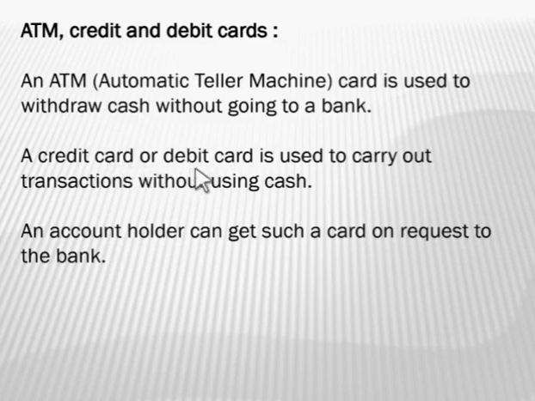So a credit card or a debit card is used to carry out transactions without using cash. You can even make certain payments at shops or at different places using debit and credit cards. An account holder can get such a card on request to the bank. So if a customer or an account holder requests the bank for such a card, then they can get an ATM card, or you can say a credit or debit card.